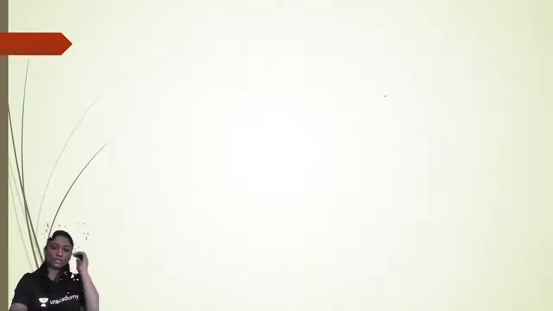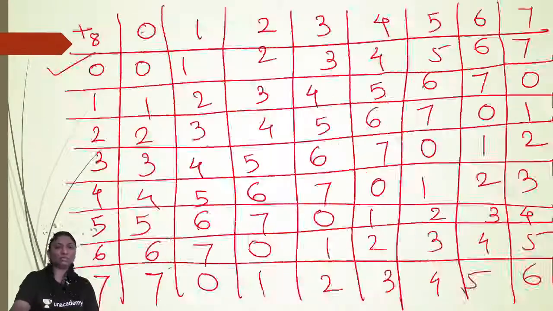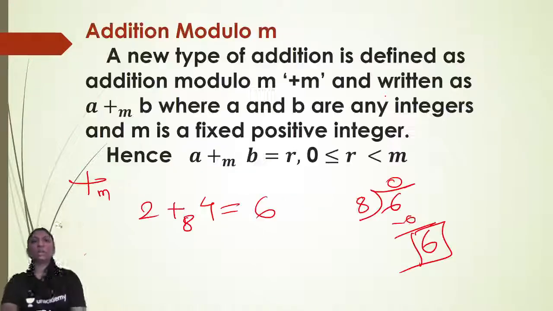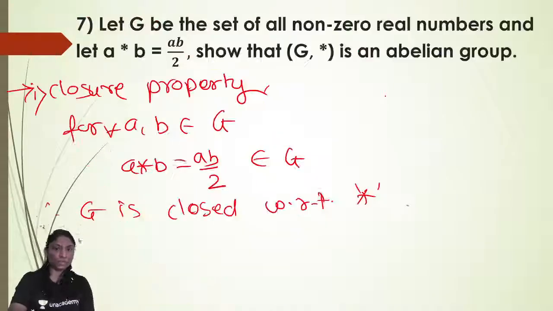In the next lecture we will see the permutation group, also subgroups and cosets, then cyclic groups, then isomorphism of groups and everything. We have covered almost 10 to 11 examples here.